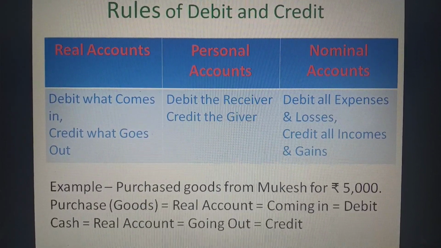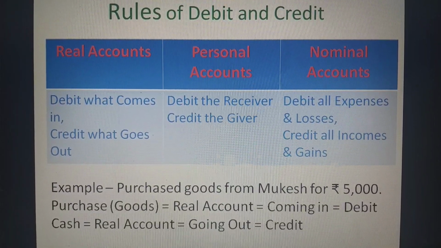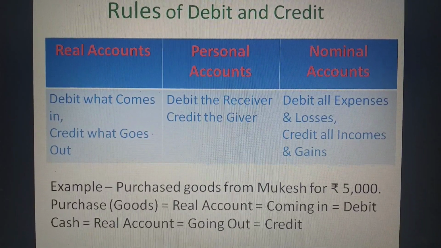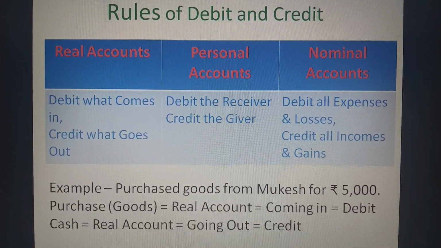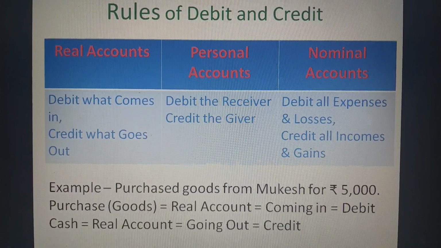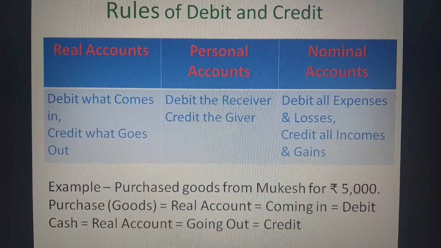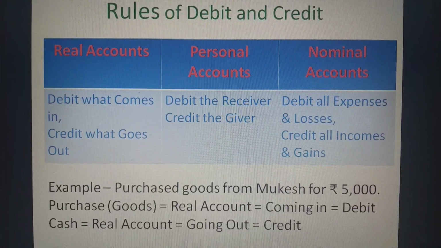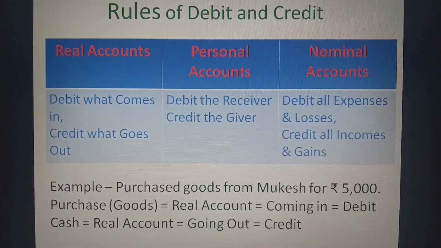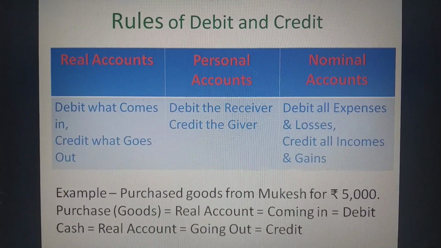For personal accounts, debit the receiver and credit the giver. As we all know that we are preparing accounts of our organization. If we are giving something to other organization or other person, that person is actually the receiver. That's why his or her account, or that organization's account, will be debited.